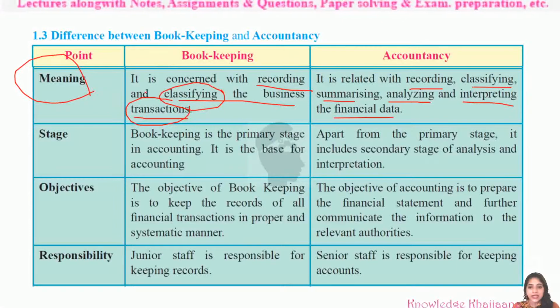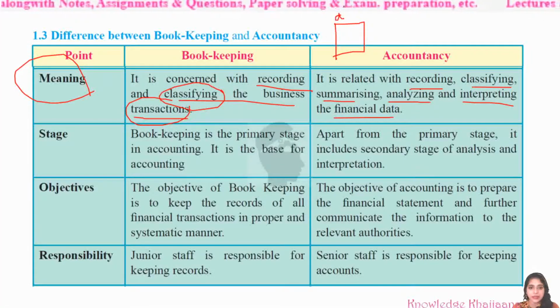The person has brought the envelope, and what was in the envelope? There was some bill. Now the person working as a bookkeeper recorded the bill after classifying its category. For example, this was the bill of purchasing from a specific creditor. Then he recorded that bill in the books of that creditor. For example, the creditor was ABC. They had purchased something from ABC, and that was the invoice, which he recorded in the books of accounts of ABC.